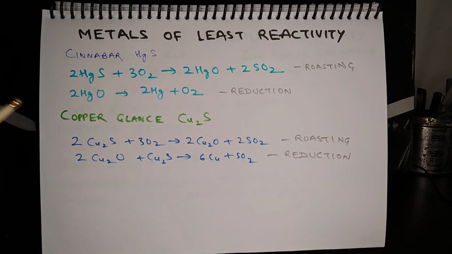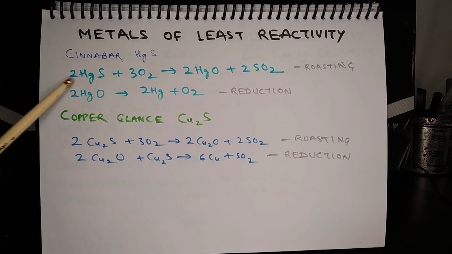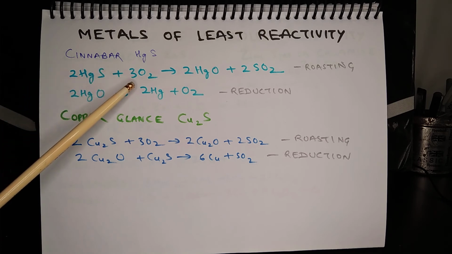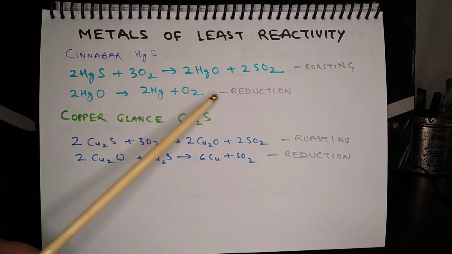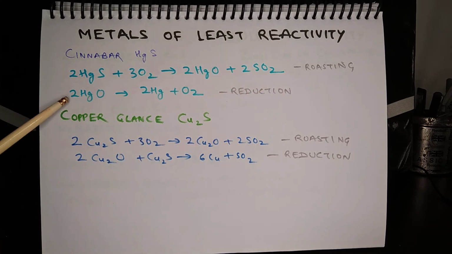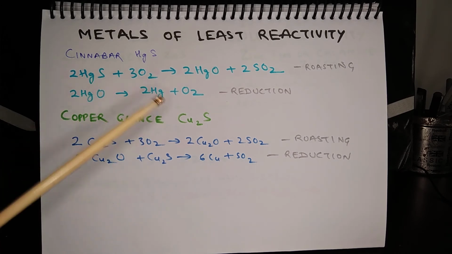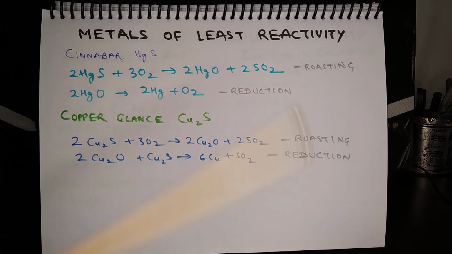These are metals of least reactivity, mercury and copper. Mercury is found as cinnabar, mercury sulfide. So mercury sulfide is subjected to roasting. It is heated in excess amount of air. The equation is 2HgS + 3O2 = 2HgO + 2SO2. After that, the mercury oxide is heated to reduce it to get mercury. So 2HgO = 2Hg + O2.